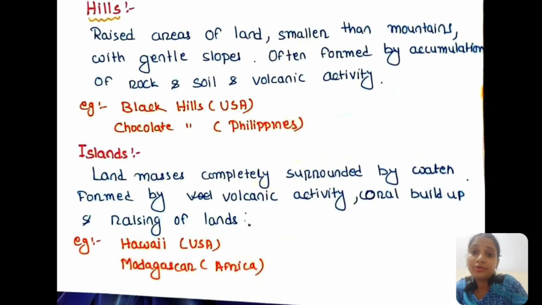Then come the islands. What are islands? They are land masses completely surrounded by water bodies, formed by volcanic activities, coral buildup, or raising of land inside a water body, that is the oceans or seas. Some examples of islands are Hawaii Island of USA and Madagascar of Africa. Also in India we have islands like Andaman and Nicobar and the Lakshadweep Islands. All are examples of islands.